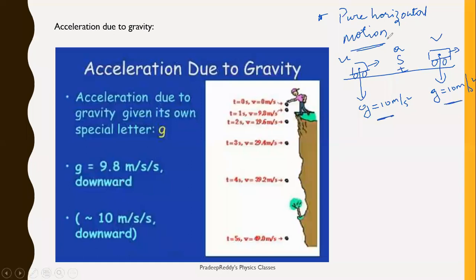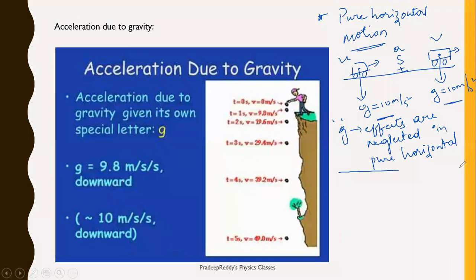Therefore, in case of pure horizontal motion, we do not have any effect of acceleration due to gravity. So g effects are neglected in case of pure horizontal motion. In pure horizontal motion, we do not consider effect of acceleration due to gravity, right?